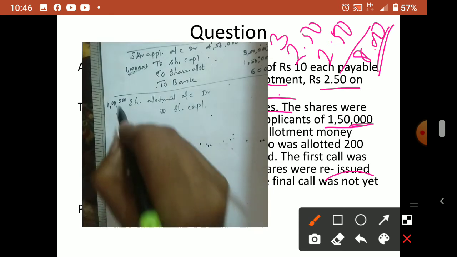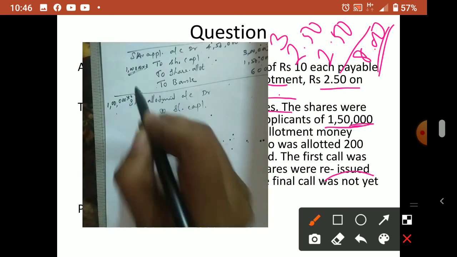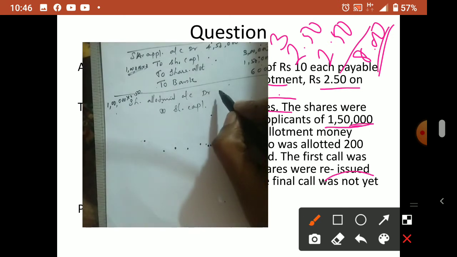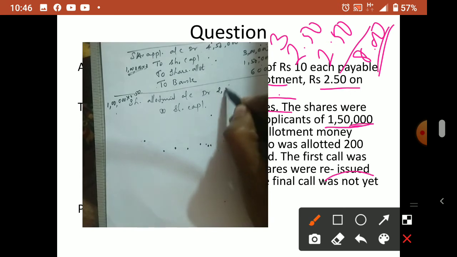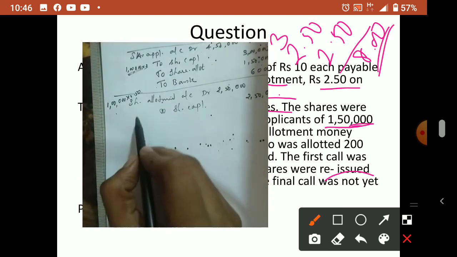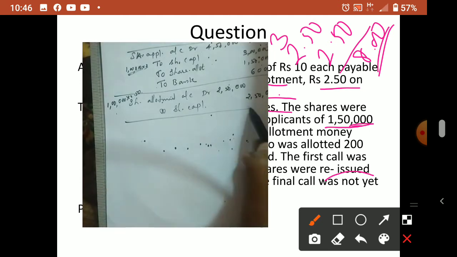So 1 lakh into 2.50 is the allotment money installment. Okay. So 1 lakh into 2.50 means how much will come? Not 2 lakh 50, 2.50. So 2 lakh 50,000 is the amount. Okay, so allotment due. So allotment also over.